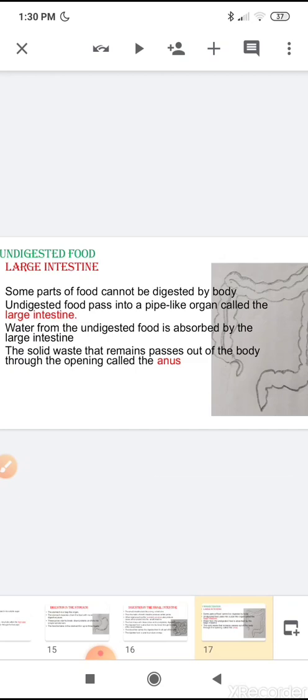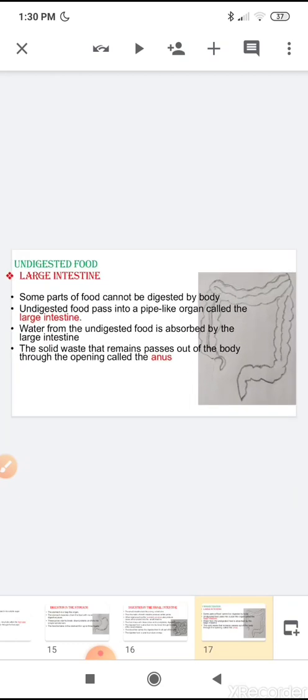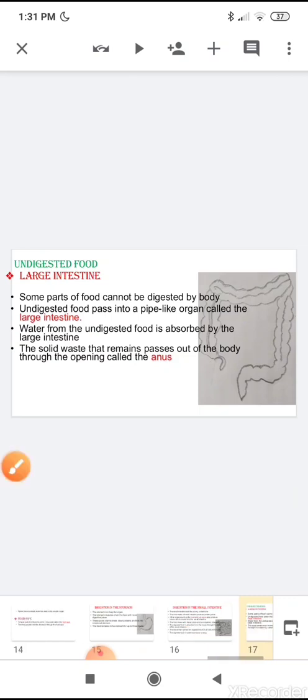The solid waste that remains passes out of the body through the anus. You can see here the anus, this is the anus, and the waste from the body is removed out of the body through the anus.